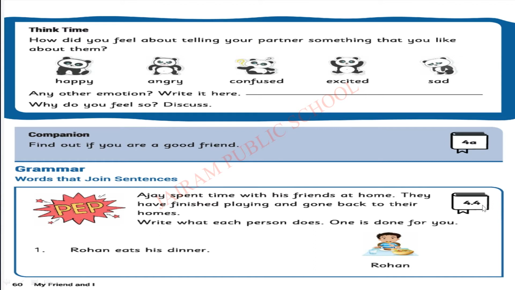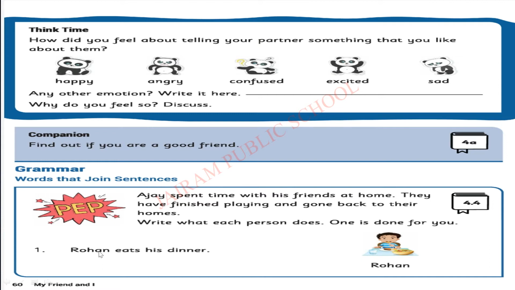Okay, activity number 4.4. Ajay spent time with his friends at home. They have finished playing and gone back to their homes. So first Ajay and his friends played. After that they finished playing and went back to their homes. Write what each person does. One is done for you. So first Rohan. Rohan is one of Ajay's friends.